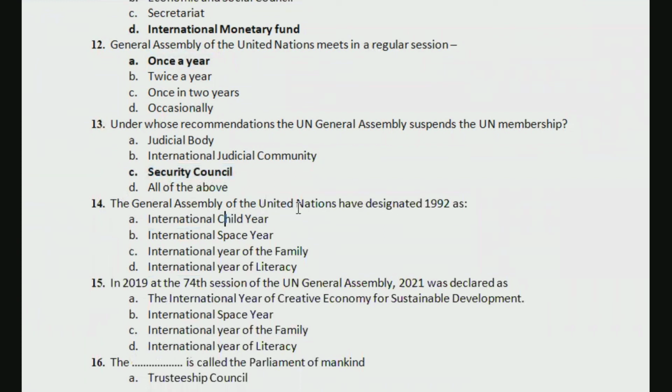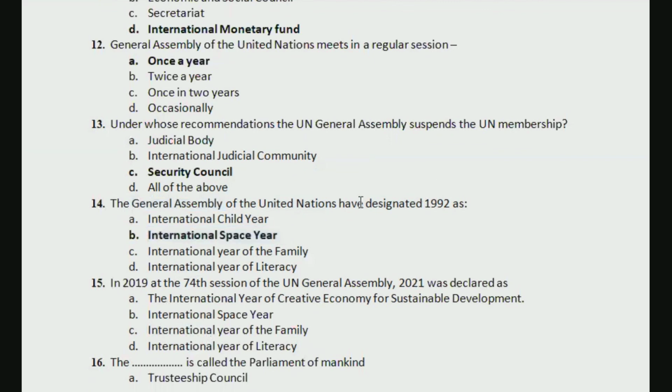Next is, General Assembly of United Nations designated 1992 as. Now General Assembly will designate each year as something. All right, so that you need to understand which of these options are correct. International Child Year, is it designated as International Child Year? Is it designated as International Space Year? International Year of the Family, International Year of Literacy? So which one of these options are correct? It is option B, International Space Year.